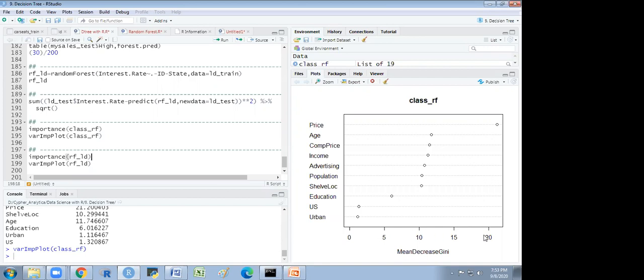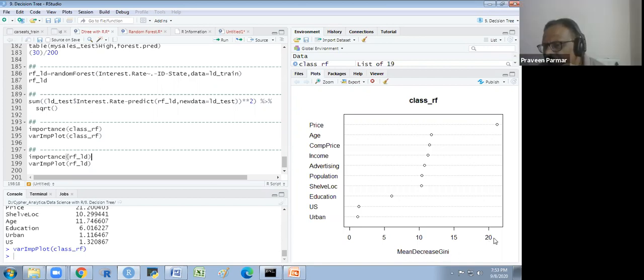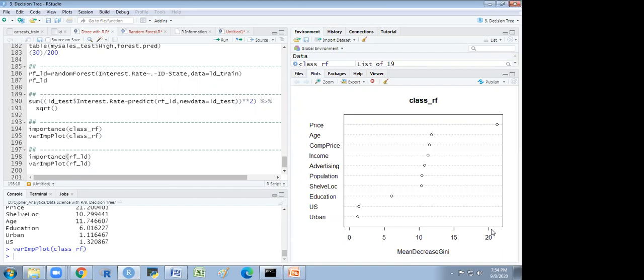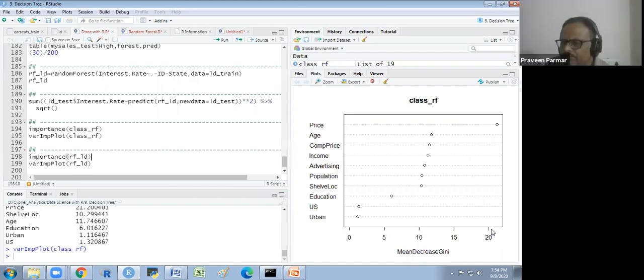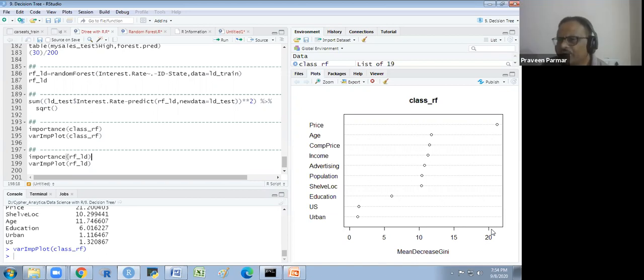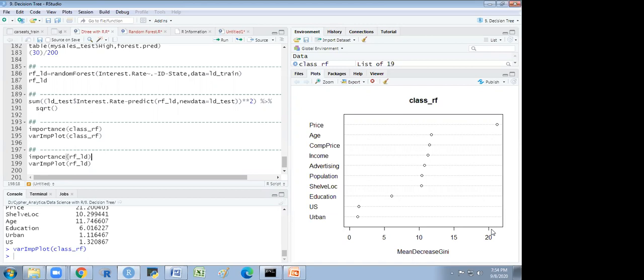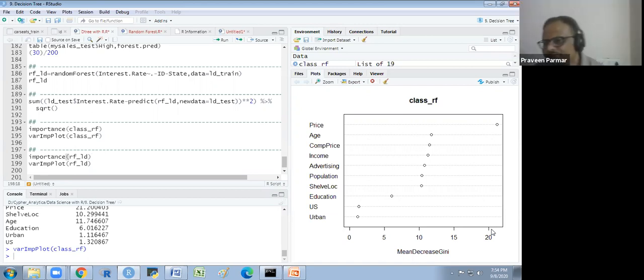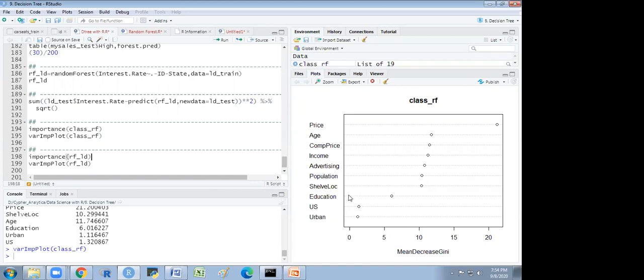So the higher the mean decrease in the Gini index, the better it is for us. Does that make sense to you? Yes, sir. It is the decrease, not just the mean of the Gini index, where we look at the lower side. For mean decrease Gini, we have to see the higher side. Okay. So these 3 variables we could remove from our model.